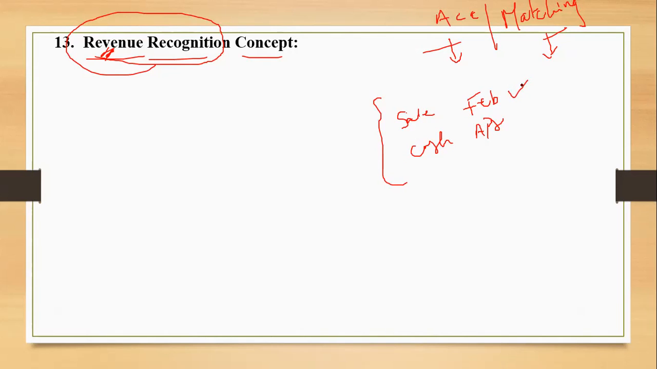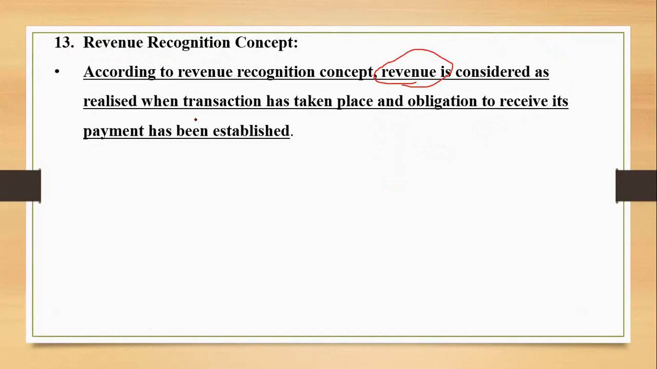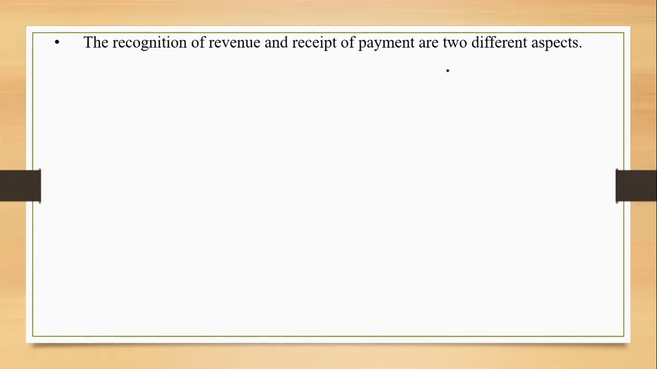The legal obligation to receive the money from the customer is developed, right? So that is the day when I'll say the revenue is recognized. The revenue is considered to be realized when transaction has taken place and the obligation to receive its payment has been established. Recognition of revenue and receipt of payment are two different aspects. As I told you, the example I gave you, sale took place in the month of February, the amount is received in the month of April. So the revenue is recognized in the month of February and the receipt of payment is in the month of April.